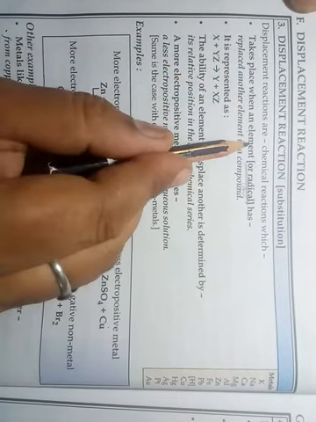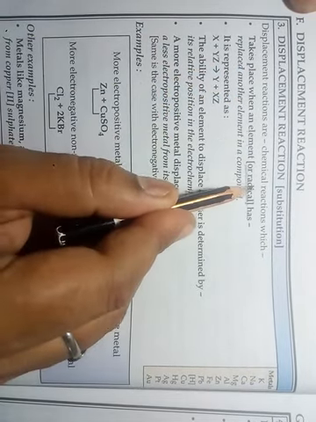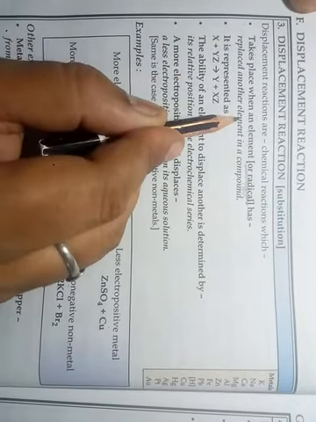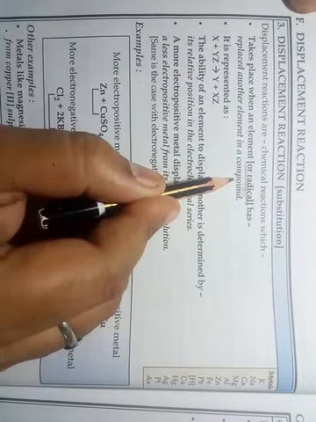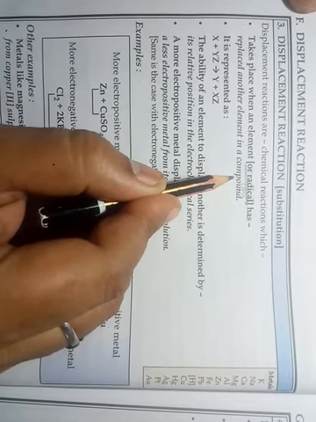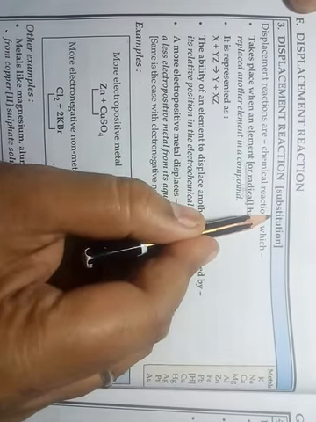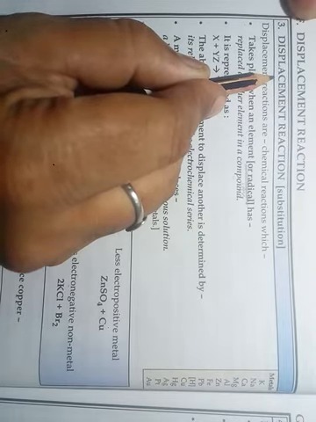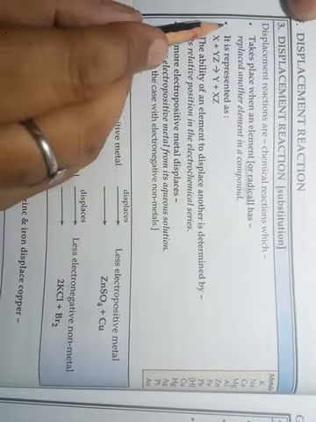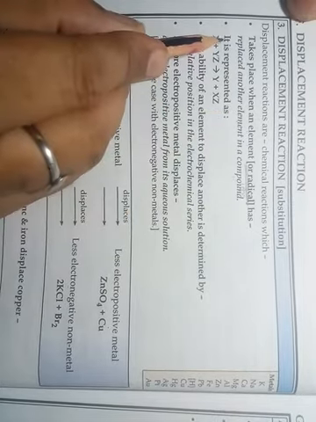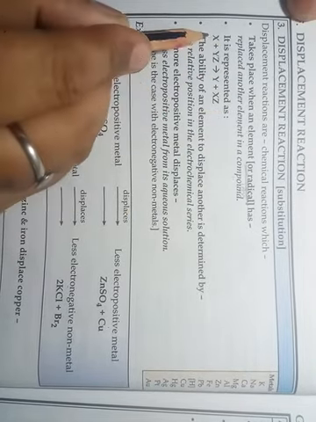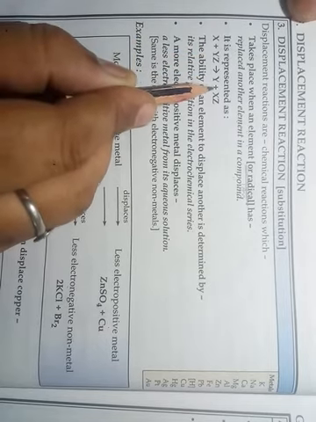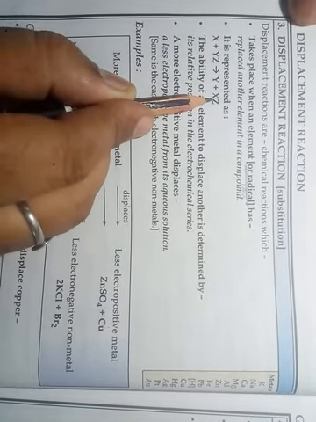So when an element, ion or radical replaces another element in a compound, in that condition a substitution or displacement reaction takes place. Okay students, so we can represent it as X plus YZ forming Y plus XZ.